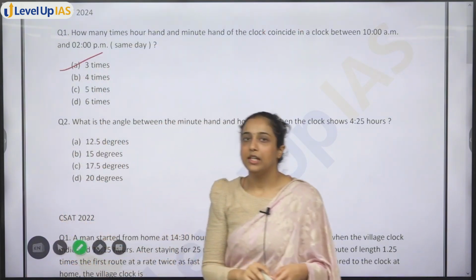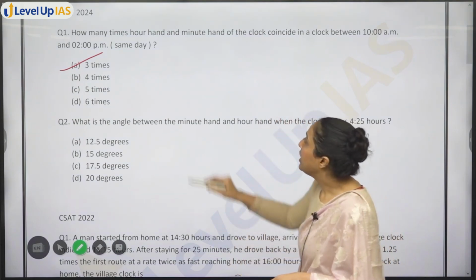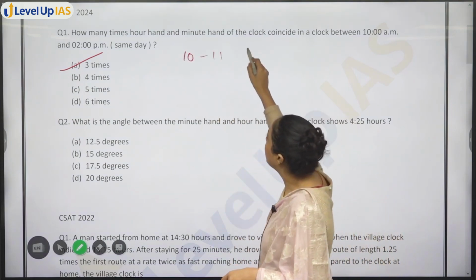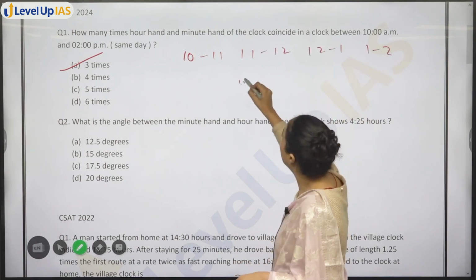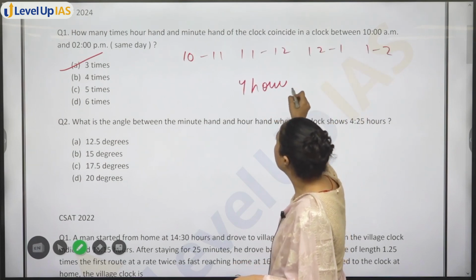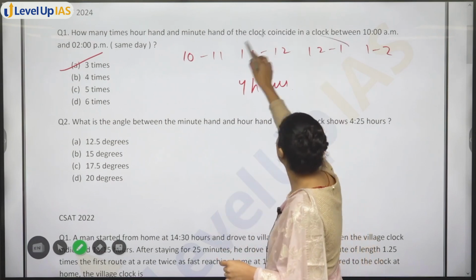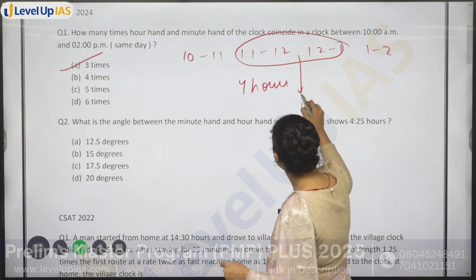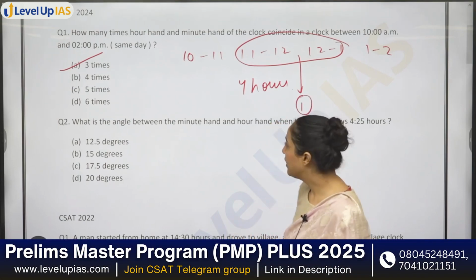Option A, 3 times they will coincide, ठीक है। So actually 10 to 11, 11 to 12, 12 to 1, 1 to 2, 4 hours हैं। Every hour में they should coincide once, but यहाँ पर ऐसा क्यों नहीं होगा? Because यहाँ के लिए only 1. It is common for 11 to 12, 12 to 1, right?